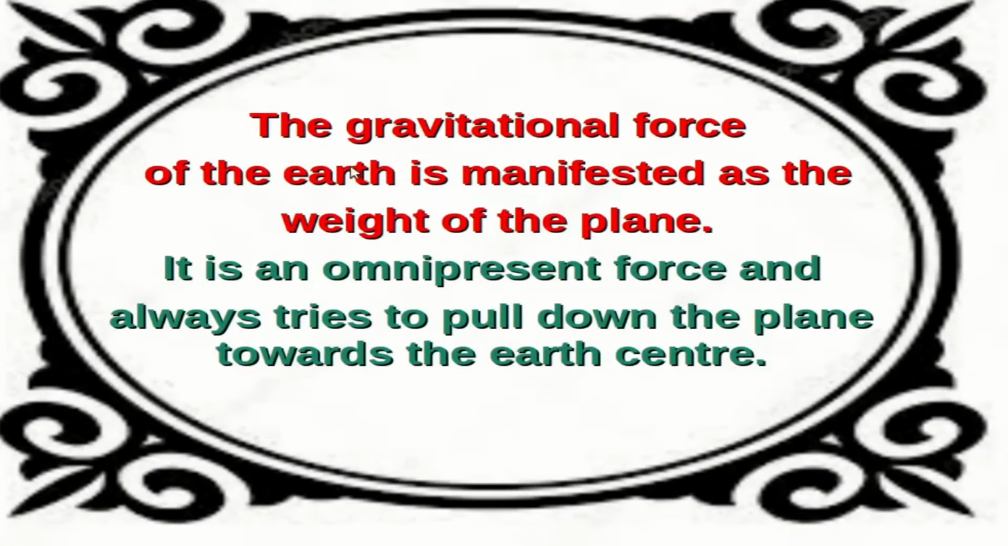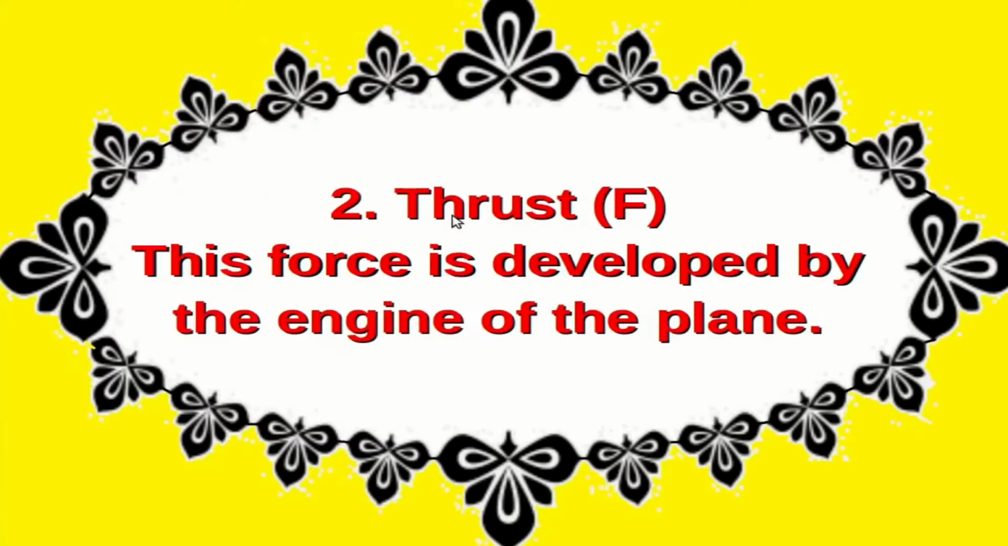This gravitational force of the earth is manifested as the weight of the plane. It is an omnipresent force and always tries to pull down the plane towards the center of the earth. The second force is the thrust F, which is the force developed by the engine to keep the aircraft moving in the forward direction. So it is the main force which is responsible for the onward motion of the aircraft to its destination.